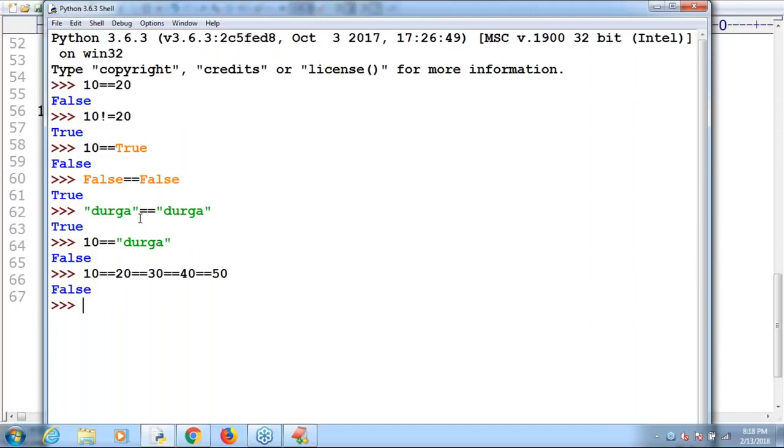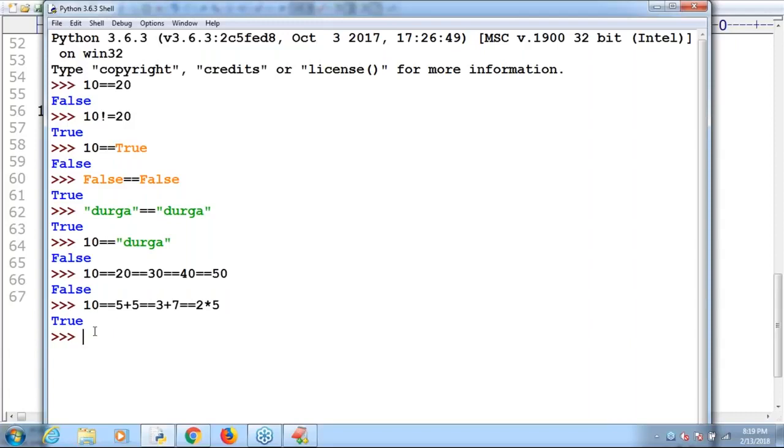Now I'm taking 10 double equal to 5 plus 5 double equal to 3 plus 7 double equal to 3 plus 7 double equal to 3 plus 7 double equal to 2 into 5. What is the output by default you are going to get? Cross check: in all cases, true is the answer or not? Yes. So in this type of thing, only if all conditions are true is the result true. Otherwise, the result is always false. Remember that.